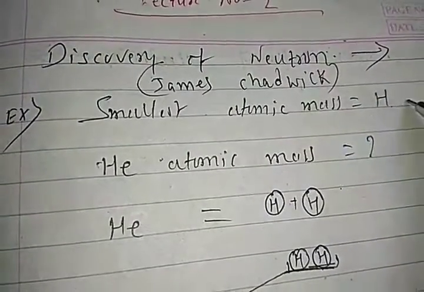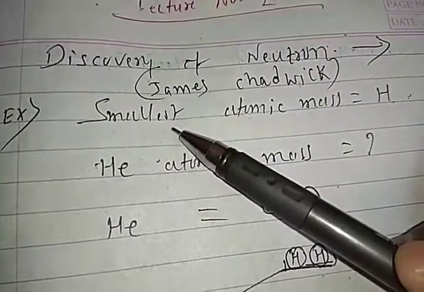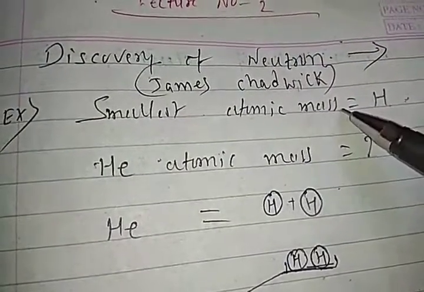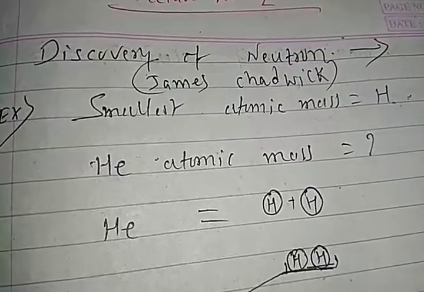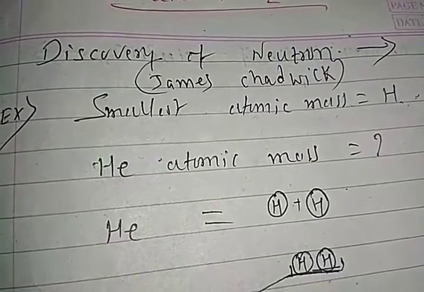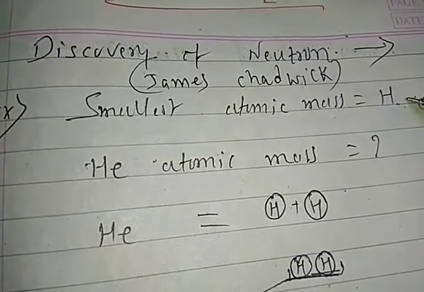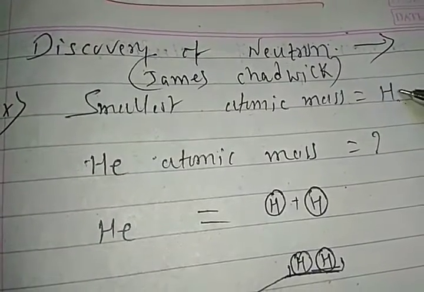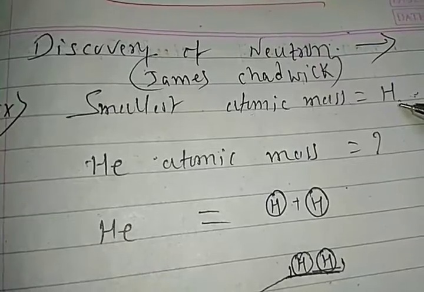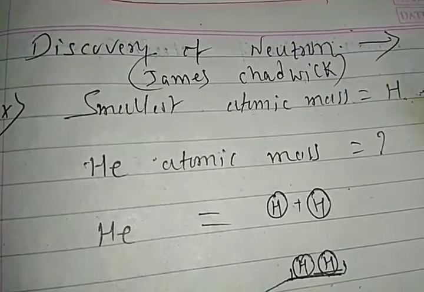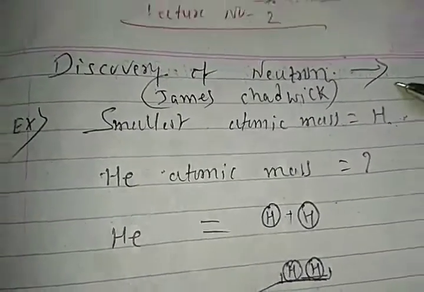mass of the element is hydrogen. The smallest atomic mass is that of hydrogen. Hydrogen's atomic mass is very small compared to the other elements. At that time, they believed that hydrogen is the smallest element. With respect to hydrogen, they measured the atomic mass of the other elements. So,